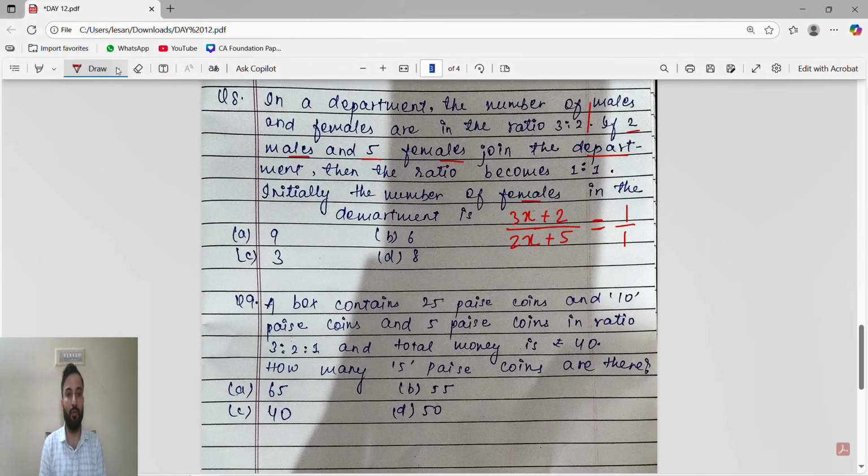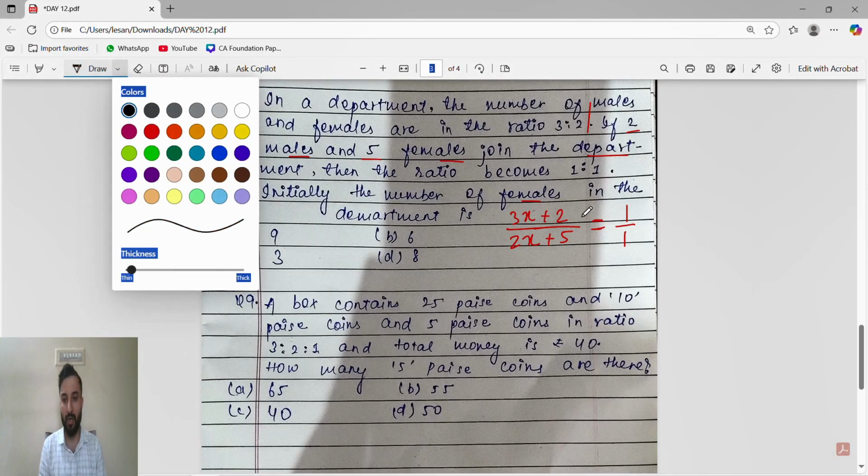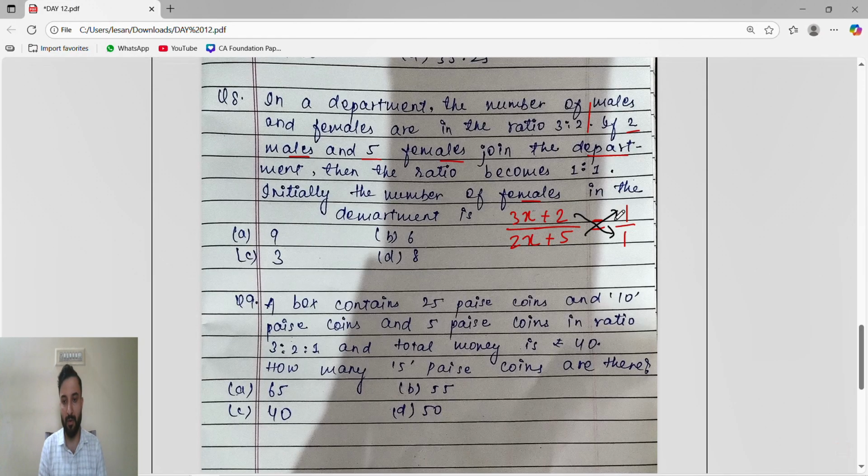So guys, if we get this type of thing, we know that we have to do a cross multiplication. So it will multiply with 1. So 3x plus 2 equals 2x plus 5. The 2x will go to this side, so it becomes minus 2x. 3x minus 2x, x equals 5 minus 2, because plus 2 becomes minus 2 on the other side. So 5 minus 2 is 3.